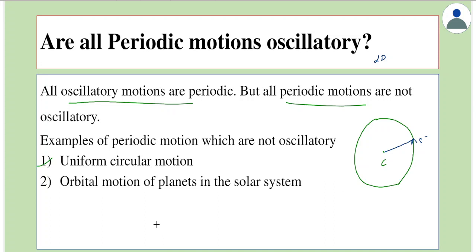One example could be the orbital motion of planets in the solar system. That is, the orbital motion of planets like Jupiter, Earth, Mars, whatever it is. In all the cases, they move in a certain elliptical orbit. Now these are periodic motions, but not oscillatory motions.